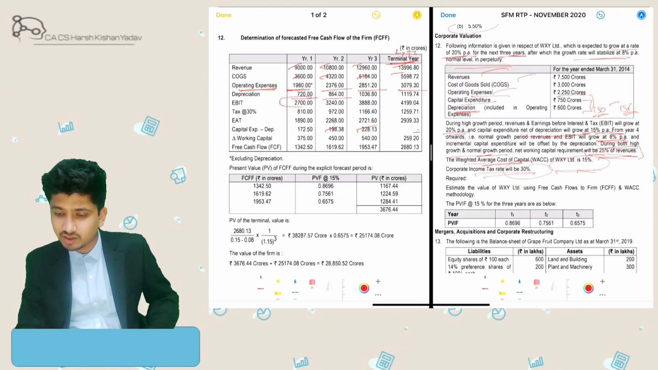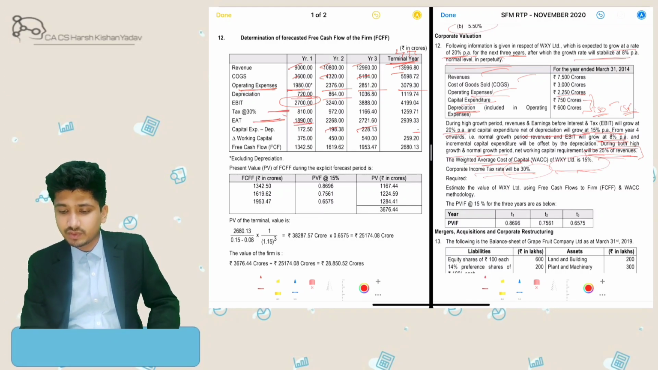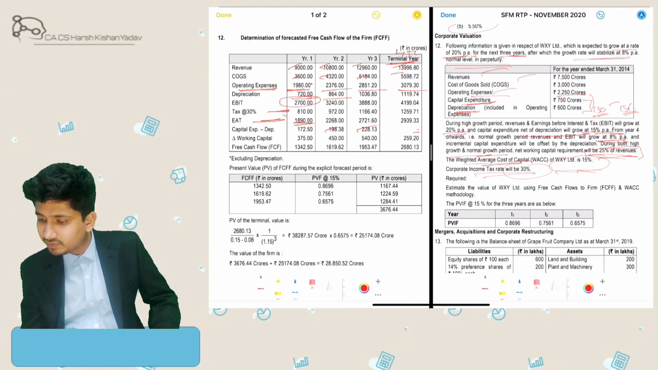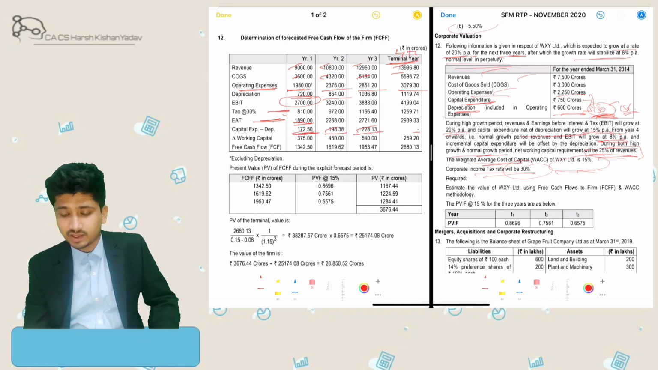Then after depreciation, we will get EBITDA, earnings before interest and tax, and then tax at the rate given, and then earnings after tax is this much. Then we have been given that capital expenditure will be compensated by depreciation. So my net outflow was 150 here, which will grow at the rate of 15% per annum. So this will be 172 here, 198 here, and 228 here.